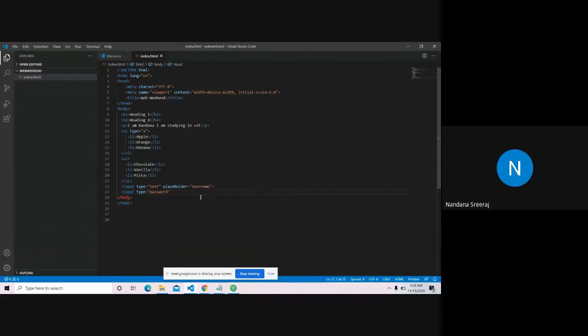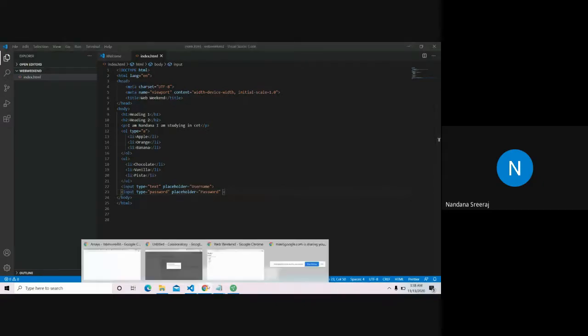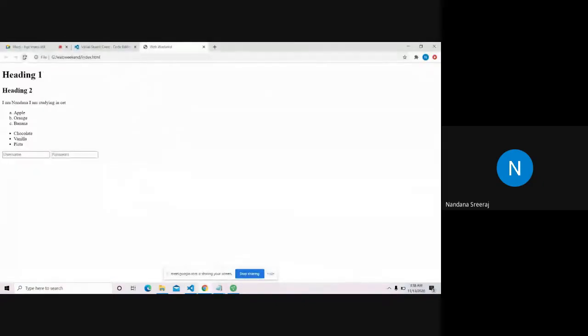When you are trying, you can try any number of things. You have a lot of things under type. Password is the same input tag. I have just changed the type from text to password and the placeholder to password. So let's see what my website is going to look like. Yeah, so you have username, so the user comes in and writes the username, then password. The password is now dot dot dot dot dot.